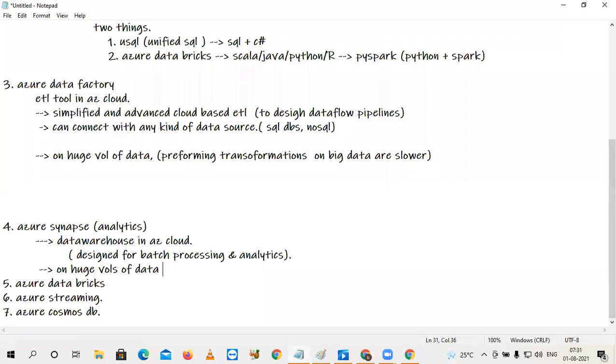When I say huge volumes, please treat it as multi-terabyte, like 100 terabytes, 50 terabytes, 200 terabytes. On huge volumes of data, aggregations are slower. Simply you can say analytics processes are slower. For that solution, you have Azure Databricks. This is a Spark environment in Azure.